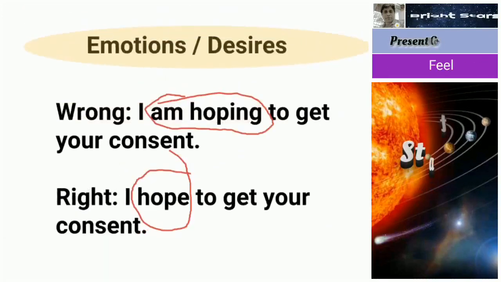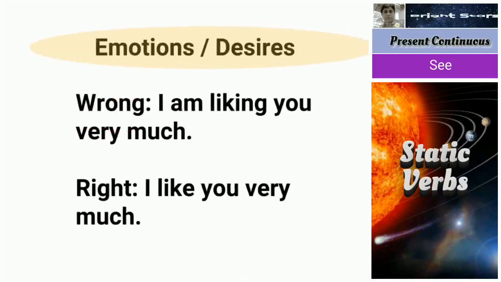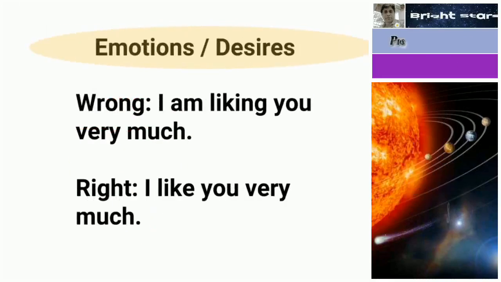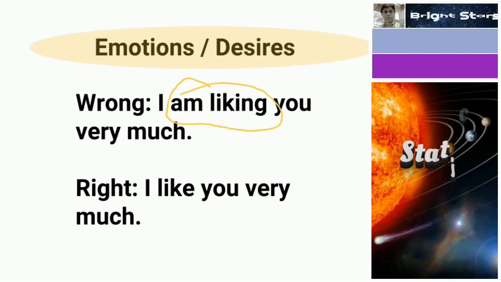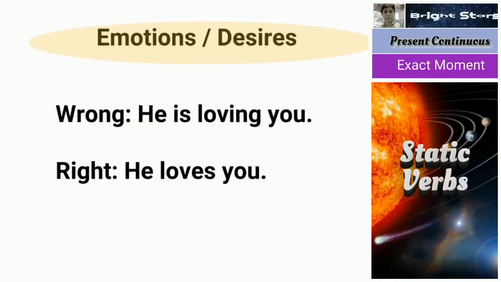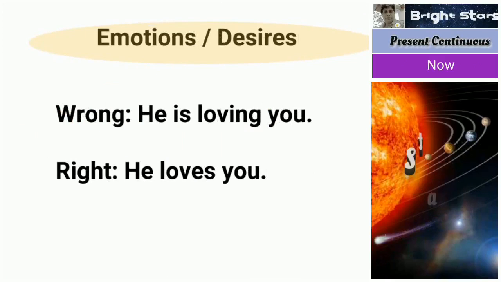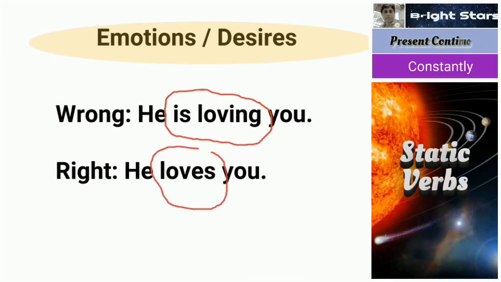For these emotions, these are some important words for which there are no continuous tenses. Don't mistake any. Some exceptions are there that I will tell at the end of the video. I am liking you, wrong. I like you is correct. He is loving you, wrong. He loves you is correct.